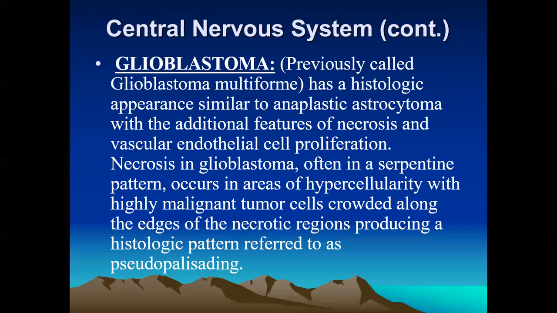Then the other one, like the glioblastoma multiforme. So this is also a glioblastoma, previously known as glioblastoma multiforme. This is a highly malignant tumor. It comprises more anaplastic features: more increased cellularity, more polymorphism, and more mitotic activity, along with hemorrhage and necrosis showing in the microscopic features of the glioblastoma multiforme.